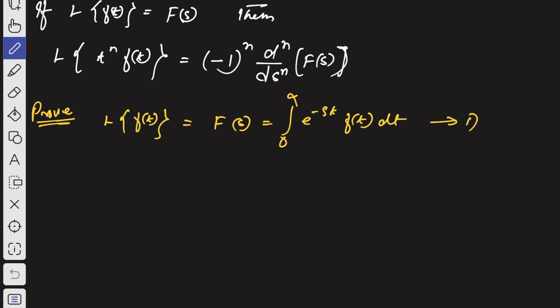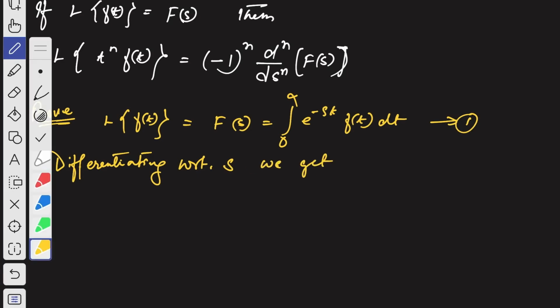That's what we get. This is suppose equation number 1. Okay, now if we differentiate with respect to s, so what do we get?